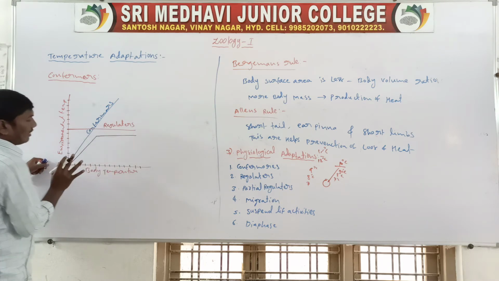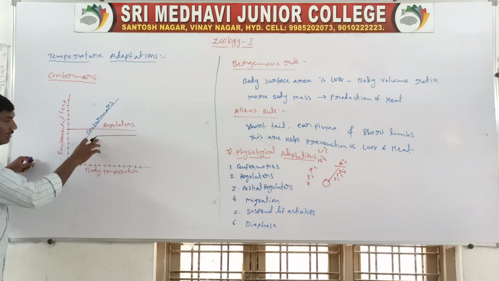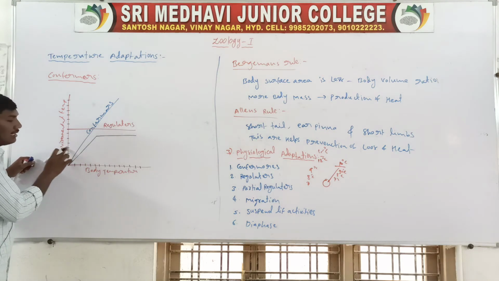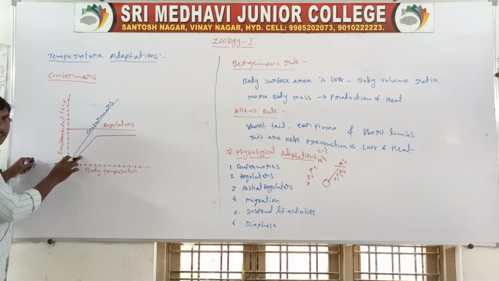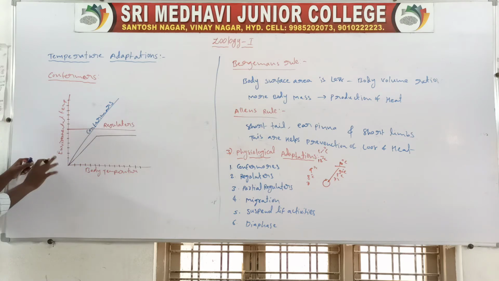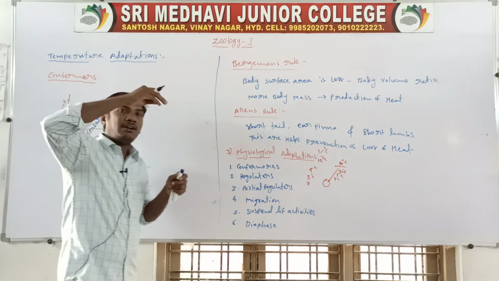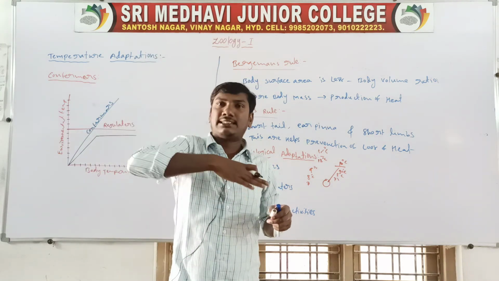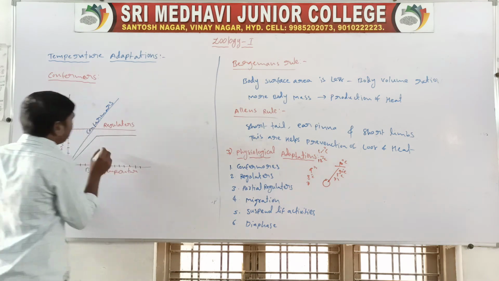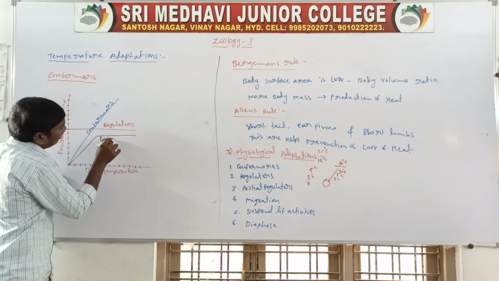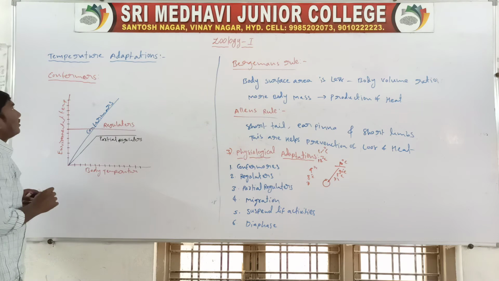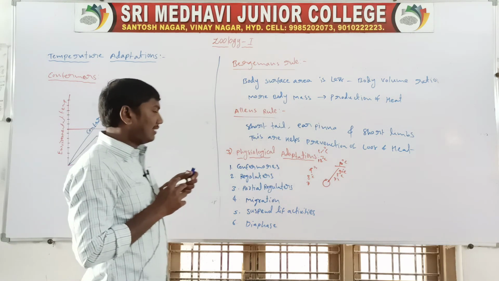So this level stays constant. For example, environmental 10 degrees centigrade, body temperature 10 degrees centigrade; 6 and 6; 4 and 4. But when the environmental temperature is 20 degrees centigrade, the body temperature is only 10 degrees centigrade. Only within a particular range does the temperature increase and decrease. After the maximum level, there is no change. So they are called partial regulators.